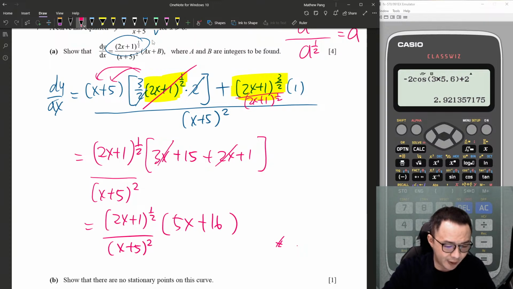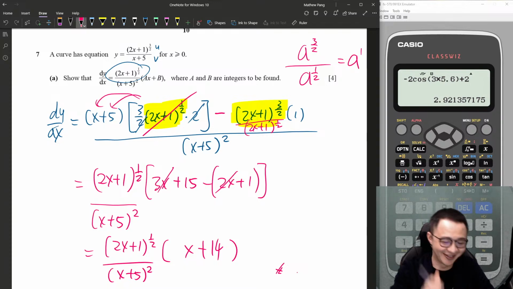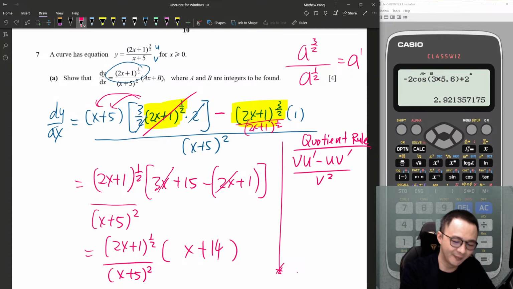Oh sorry, it's minus. Oh my god. Quotient rule is minus. So this is minus, got a bracket. Luckily, I find out 3x minus 2x is 1x, 15 minus 1 is 14. Then I'm done. Quotient rule is minus, sorry. It's v u prime minus u v prime over v squared. Okay, this is the quotient rule. Please don't make the carelessness mistake like I did just now.